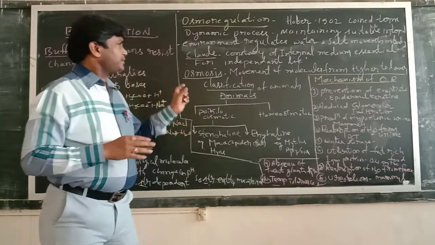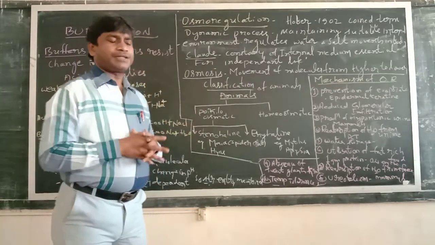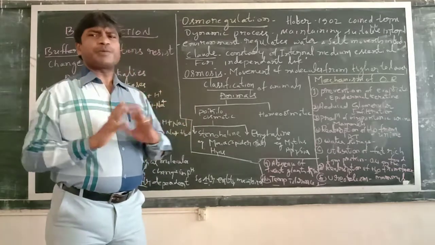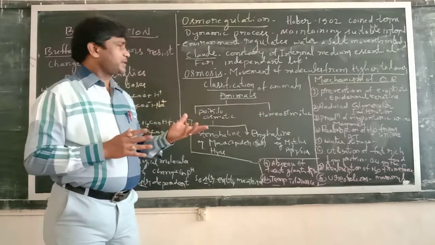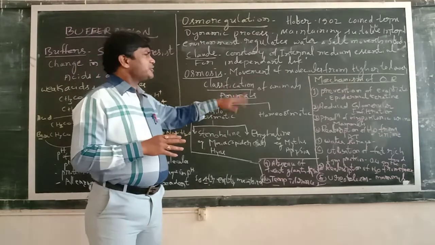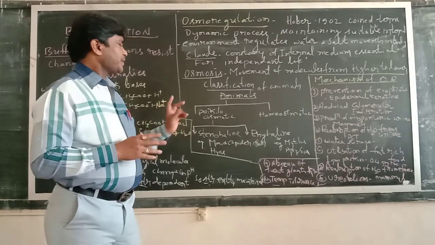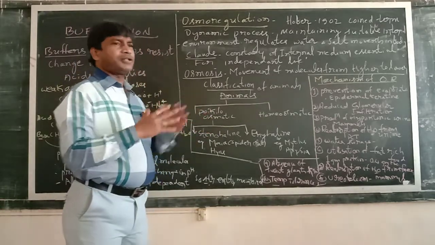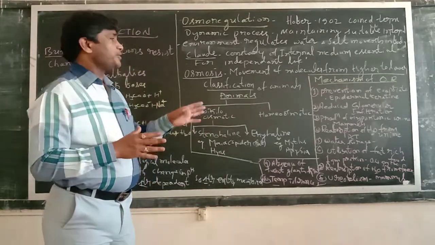Based on osmosis or osmoregulation, animals have been classified into different types, for example echinoderms and others, which are recorded as poikilosmotic as well as homeosmotic animals. So animals are mainly classified into poikilosmotic and homeosmotic. Poikilosmotic is also generally known as poikilothermic, and homeosmotic is generally known as homeothermic animals.